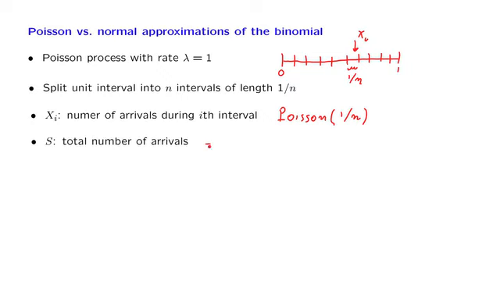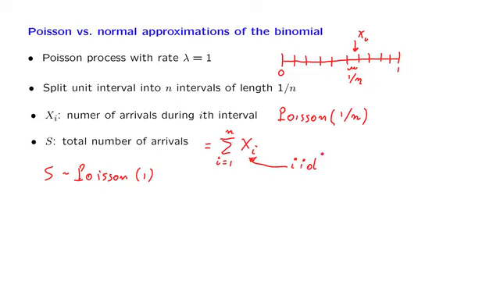Now let us look at the total number of arrivals. The total number of arrivals is the sum of how many arrivals we had during each one of these intervals. And we know the distribution of S. S is a Poisson random variable with parameter equal to 1. Now here what we have is a sum of random variables that are independent and identically distributed.